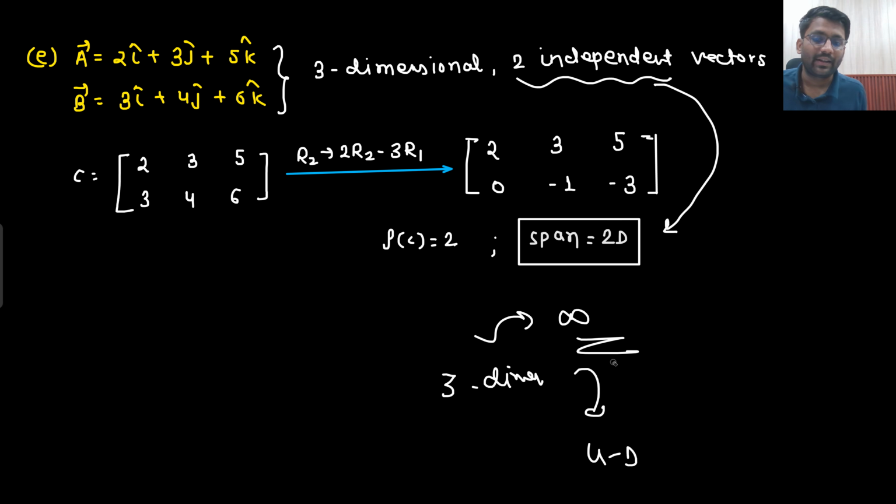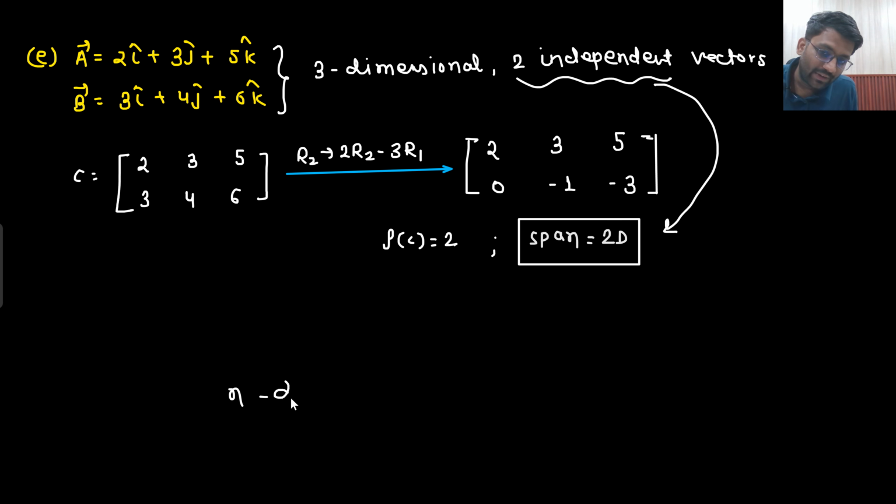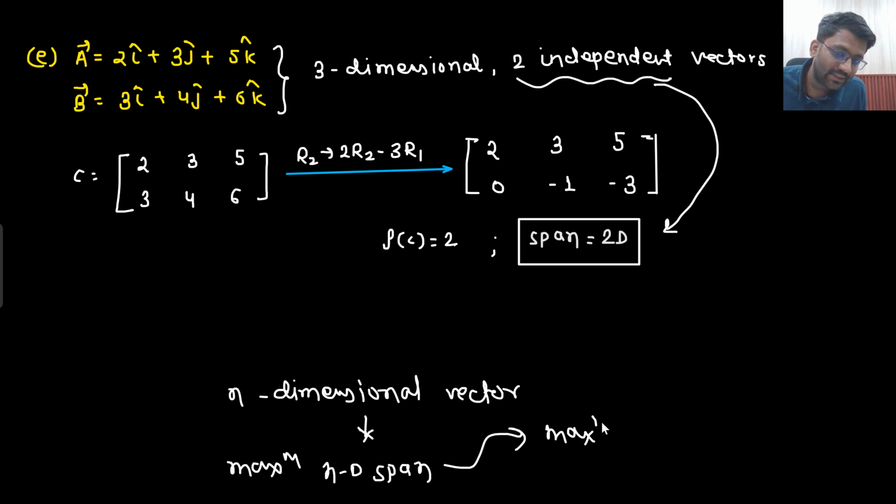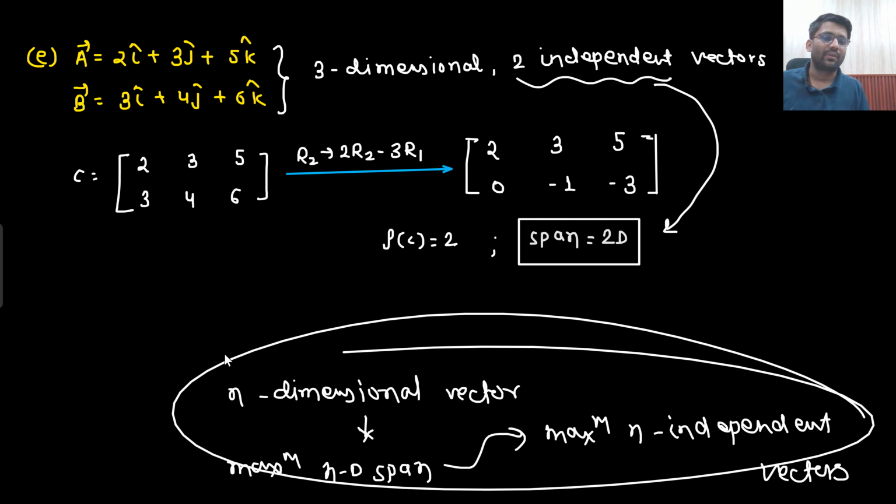What does that mean? That means using n-dimensional vectors, I can create a maximum nD span. And what is the meaning of this maximum nD span? The meaning is that I can have a maximum of n independent vectors. Did you understand this point or not? A very confusing point, people will just simply mug up, but now everything is crystal clear. It is a very simple point, but just because of the language, people will struggle.